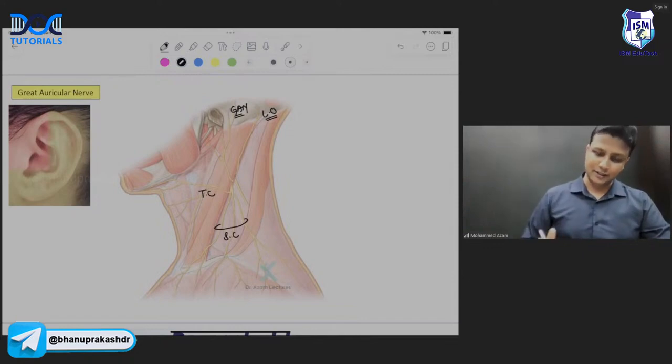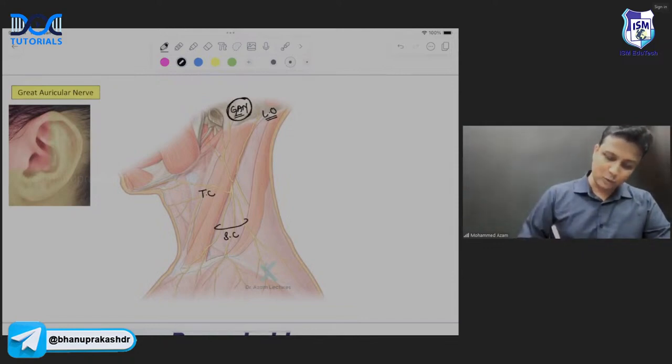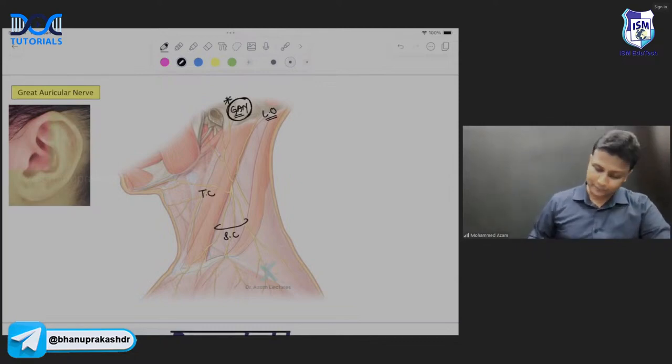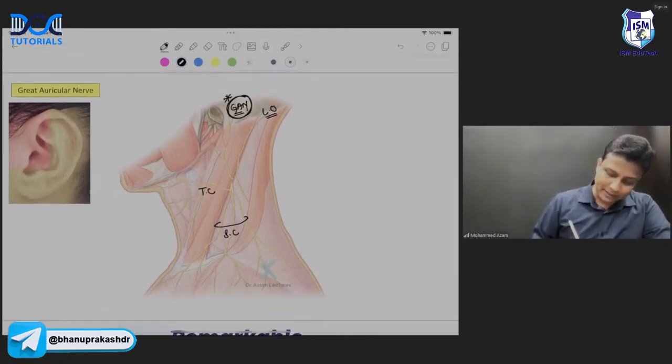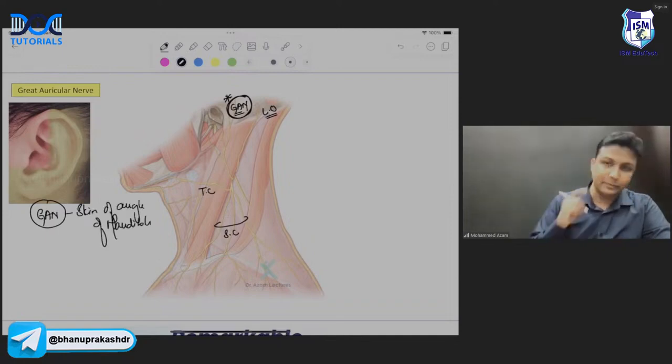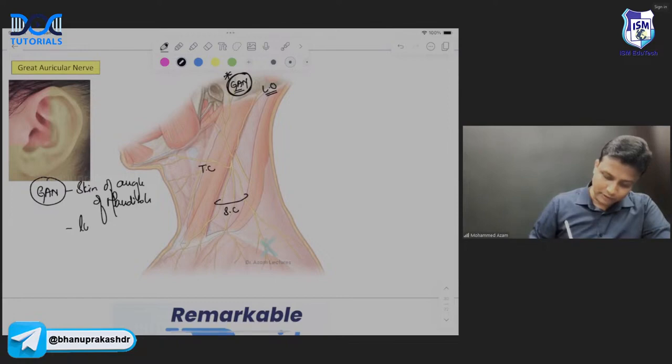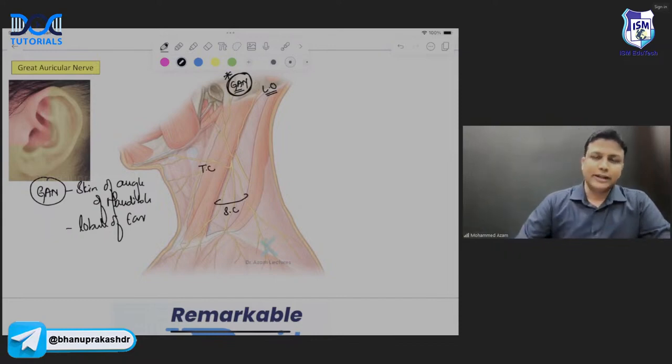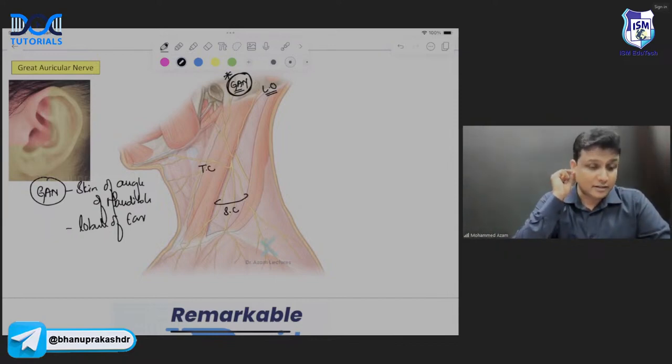Out of all these nerves, the great auricular nerve is nowadays very important, sir. In this diagram, remember, what is it supplying? The great auricular nerve will be supplying the skin over the angle of the mandible, and even the lobule of the ear. The lobule of the ear is also supplied by the great auricular nerve.